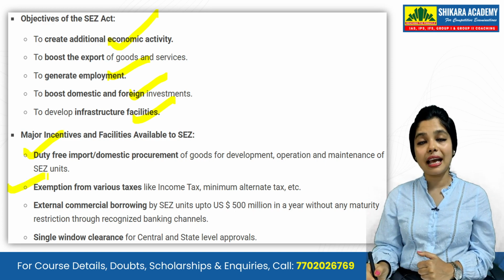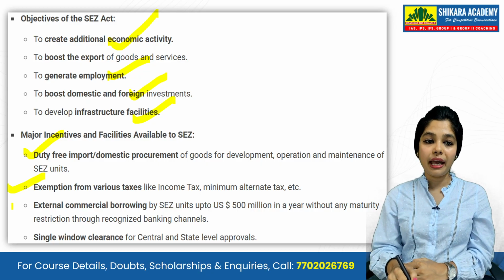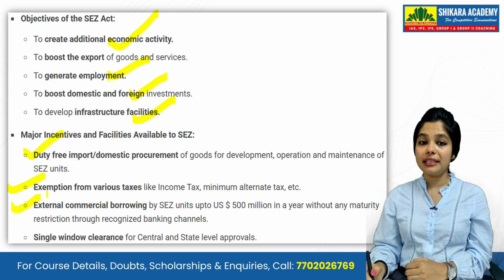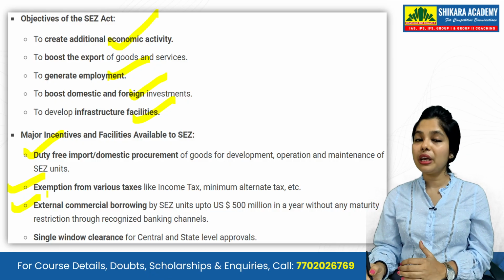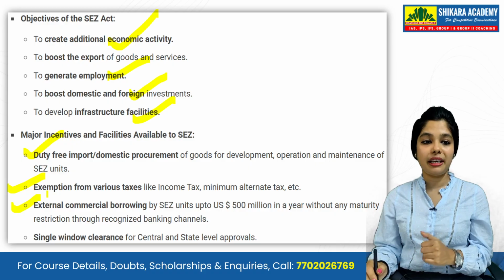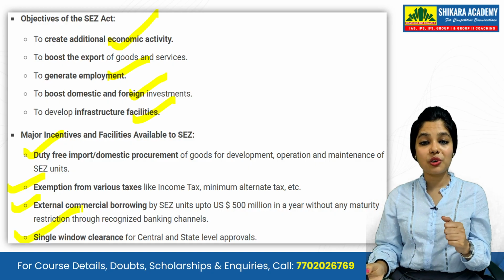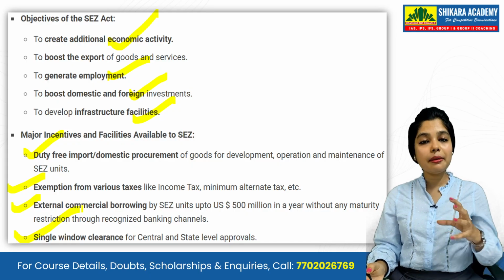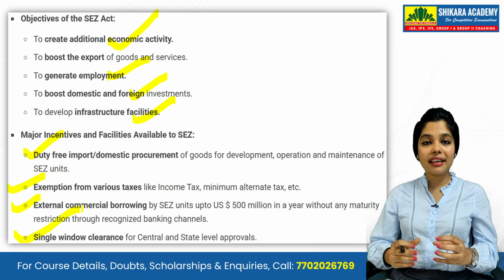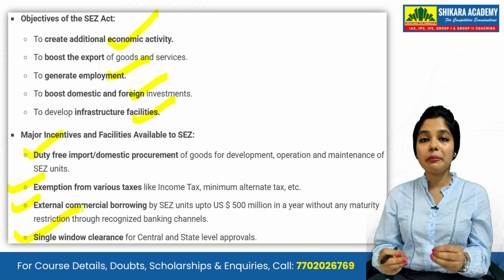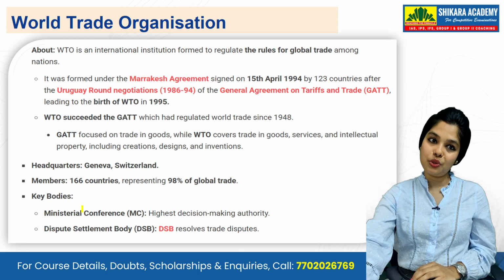Exemption from various taxes like income tax, maximum alternate tax, external commercial borrowings by SEZs up to $500 million in a year without any maturity restrictions is again given, and single window clearance is given by the central and the state level. So these are the benefits, and why we are giving these benefits, students, so that they can flourish. The special economic zones can flourish and they can create more investment and also jobs.